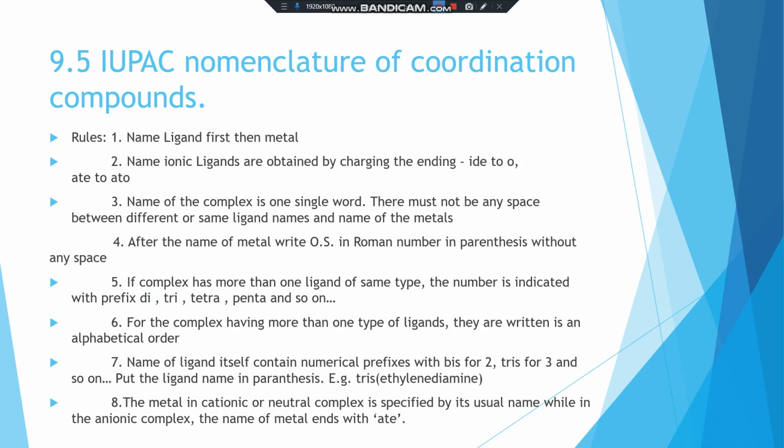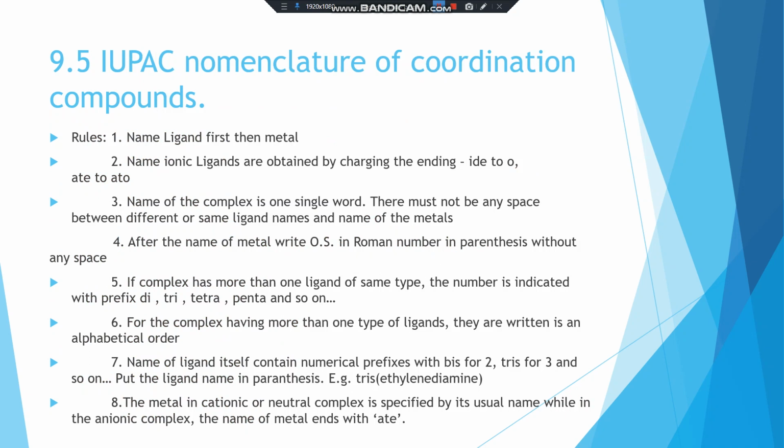Next one, IUPAC nomenclature of coordination compounds. The rules for the coordination compounds recommended by IUPAC are as follows. First rule: in naming the complex ion or neutral molecule, name the ligands first and then the metal.